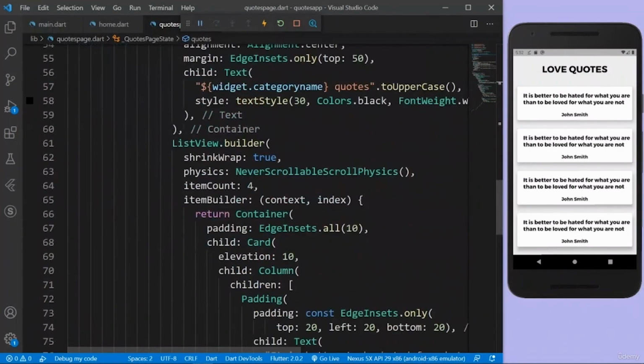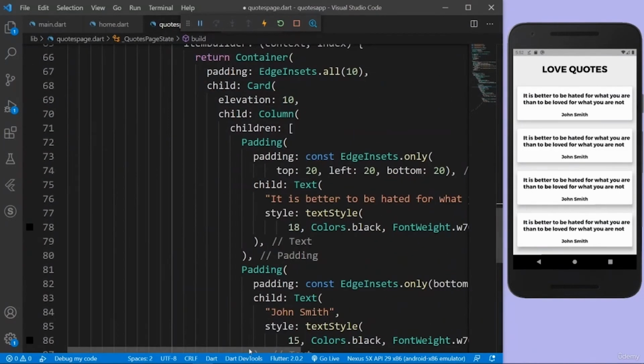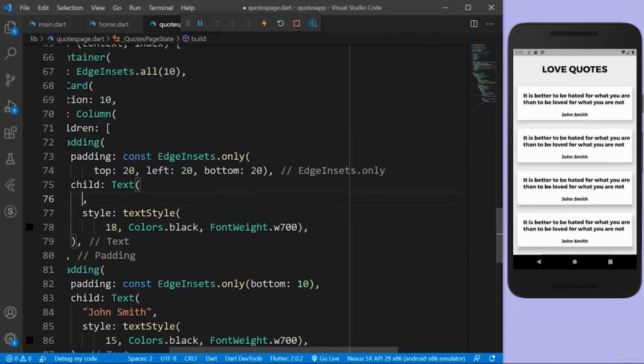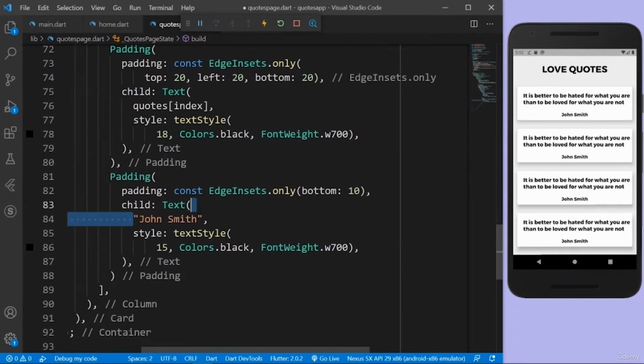We have all the quotes stored in this list, and we can just use this. So in the list view builder, now we can see how many items we have. I can just say quotes.length, because I want it to be dynamic. Depending on the length of the quotes, it will build out this list view builder. And instead of hard coding the quote here, I can go to the quotes list and get the quote with the current index, so the index the list view builder is currently at. And with the author, it's the same thing. I can just say authors, then get with the current index.